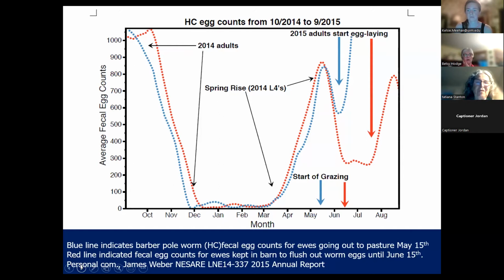Okay. So then he was saying, if farmers could afford to keep their animals in the barn till June 15th instead of May, he would recommend that. But most farmers were saying there's just no way I can keep them in the barn that long. But it does sort of indicate how important this spring rise in worm egg laying is. This rise in egg laying right at lambing and kidding is what's infecting your animals and infecting your pastures. Okay, next.